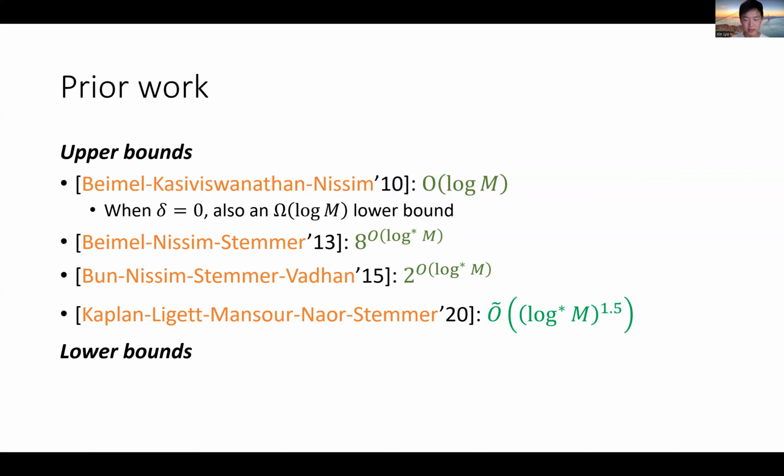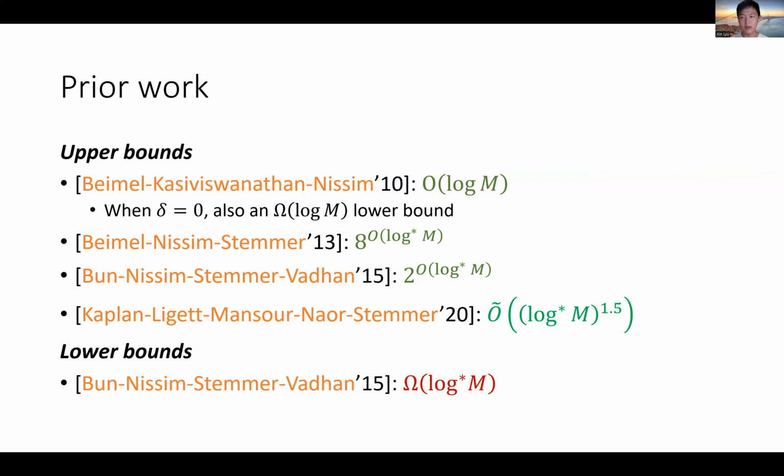On the lower bound side, since this 2015 lower bound of omega log star m by Bun, Nissim, Stemmer, and Vadhan, there has not been a quantitative improvement. Qualitatively, I should say that the BNSV lower bound only holds for the setting of proper learning, which means the algorithm has to output a threshold.